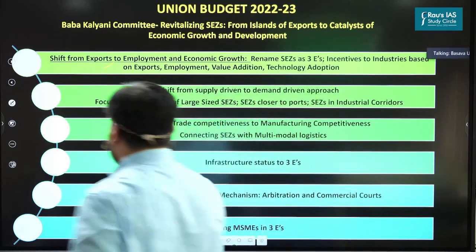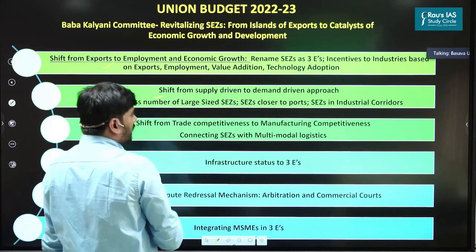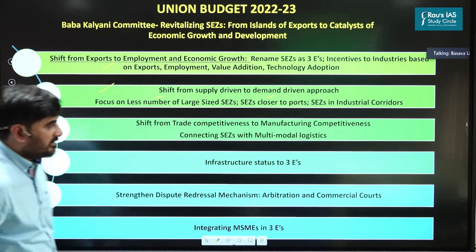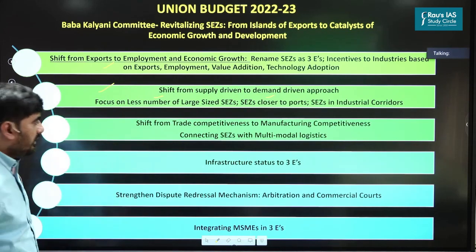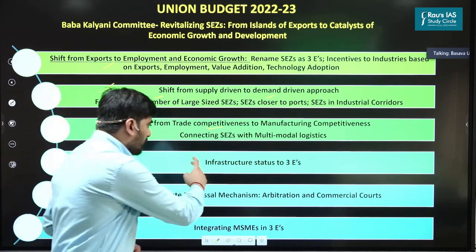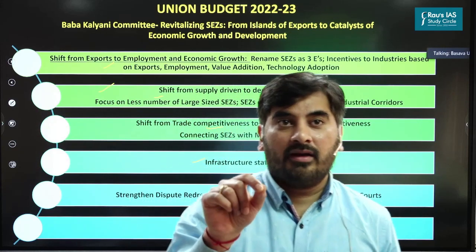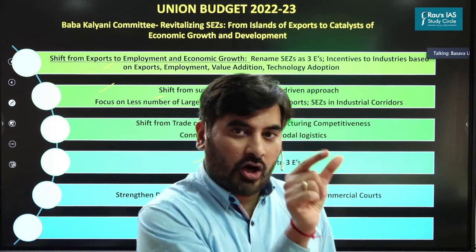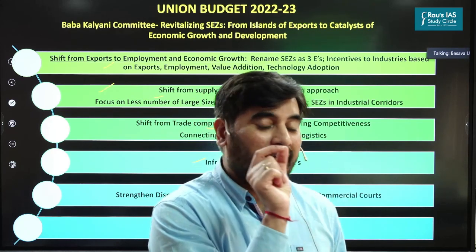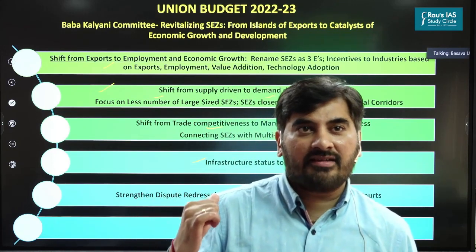Second, just like China, we need to focus upon a smaller number of large-size SEZs, locate SEZs closer to the ports, and ensure that SEZs are set up in the industrial corridors. Third, connect SEZs with multimodal logistics. Fourth, remember in the last class we discussed the concept of the harmonized list of infrastructure sector. If a particular sector is put under the harmonized list, it is given the status of infrastructure, and automatically it gets a number of benefits, right? Similarly, the SEZ units should get the infrastructure status.